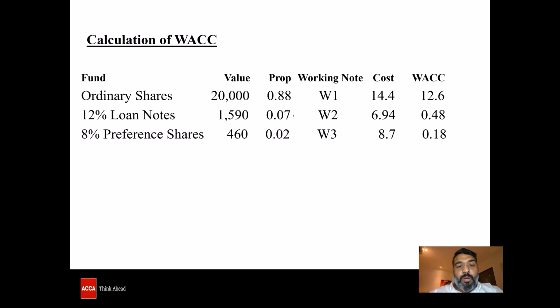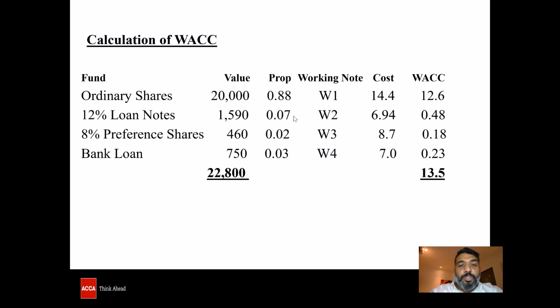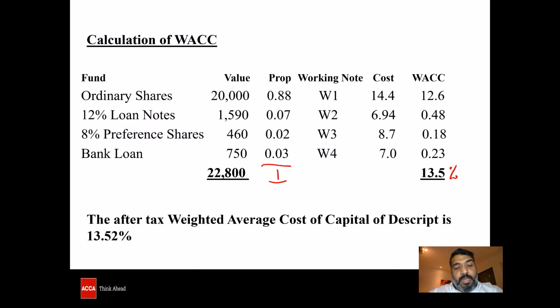Now, having found all the values, getting the proportions, all these proportions added will give me 1. Taken from the respective working notes 1, 2, 3, 4, the costs were 14.4, 6.94, 8.7, and 7 percent. How much is the WACC? The WACC is 13.5 percent. So the after-tax weighted average cost of capital of the company is 13.52 percent.